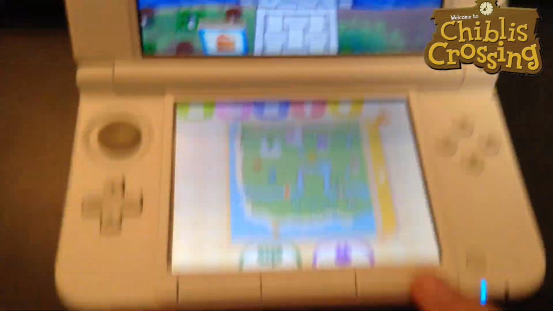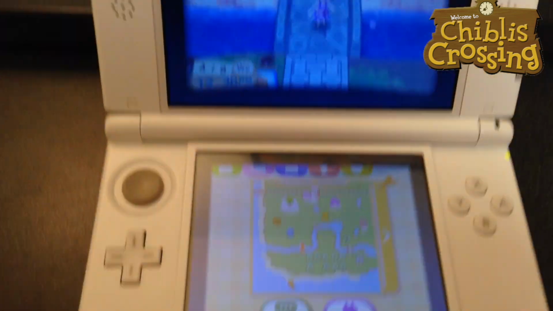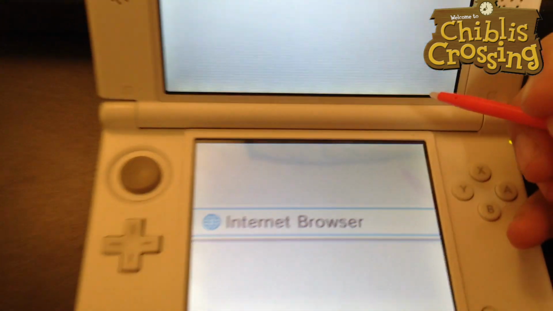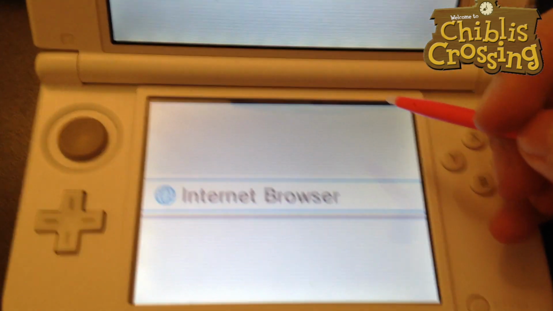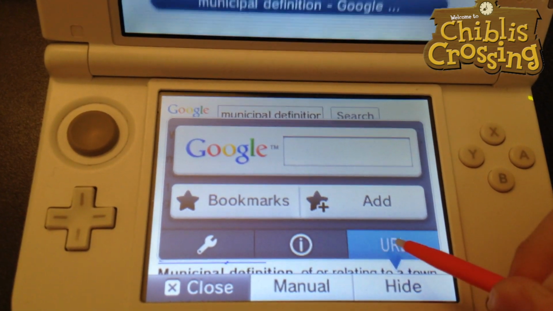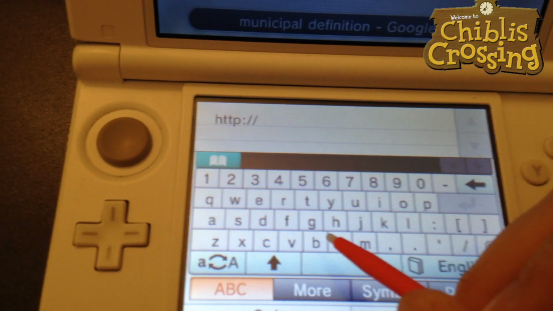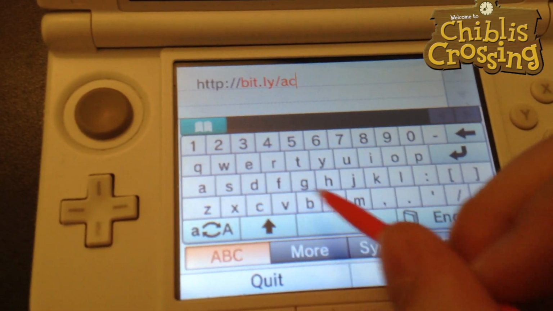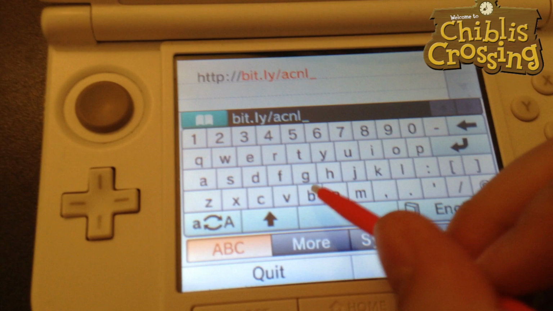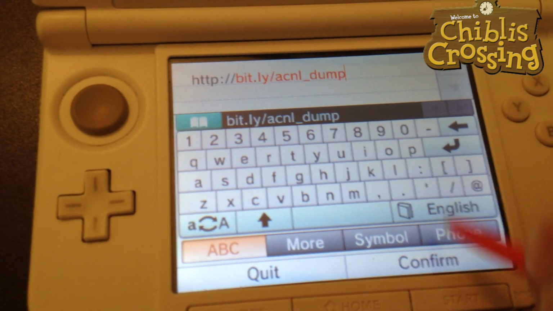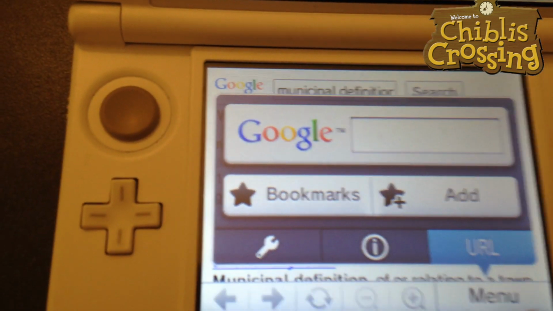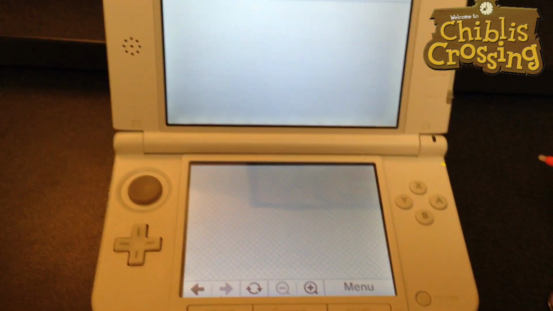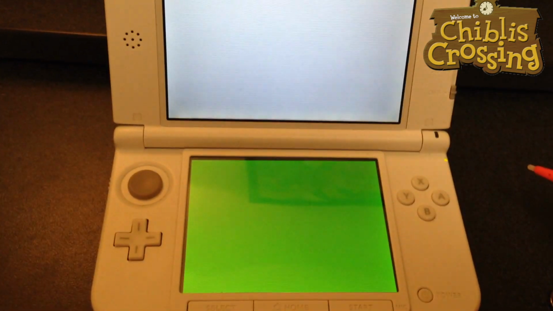So what you want to do is dump your file onto your SD card. So we're going to go to Internet, we're going to go to URL, and we're going to go to bit.ly/ACNL_dump. And if it works, this bottom screen will turn green. There we go.